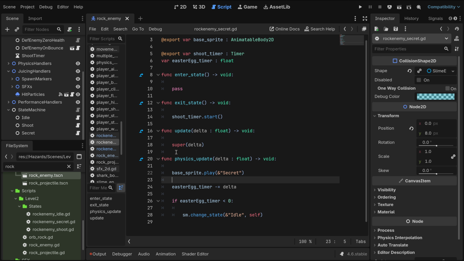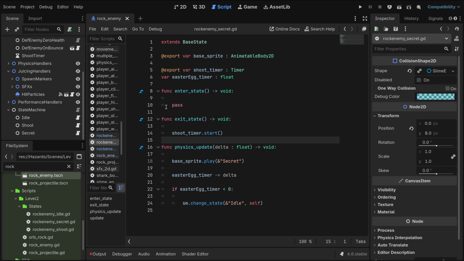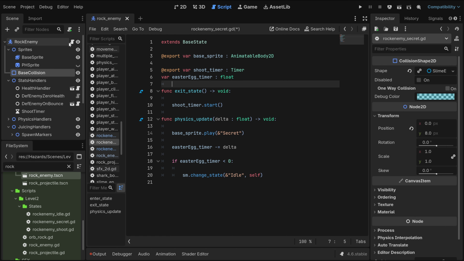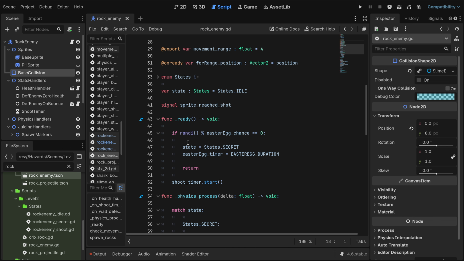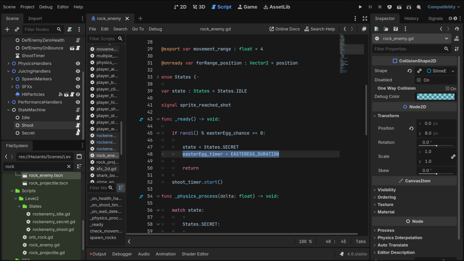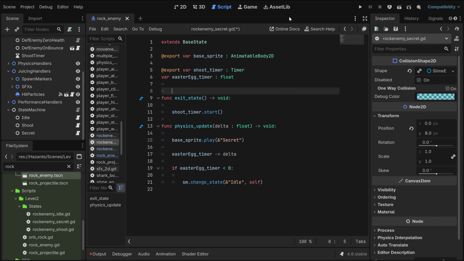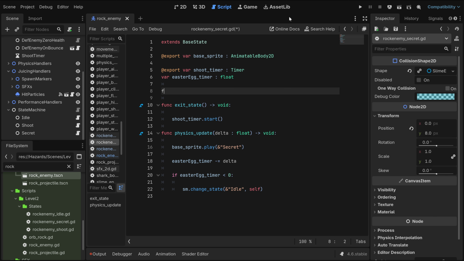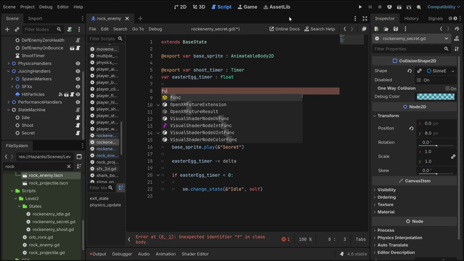Okay. Remove the update. Remove the enter state because there's no enter in the state, I guess. Or there is because it's actually handled here on ready. Okay, so yeah. There is. Okay, so let's just go here. We are re-adding the enter state. Am I recording? Yeah, I'm recording. Cool.